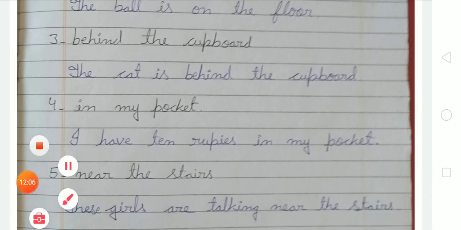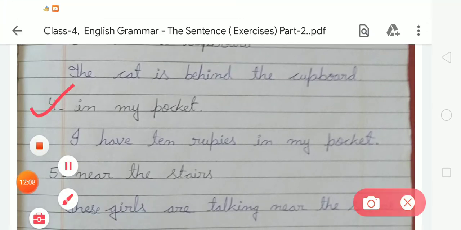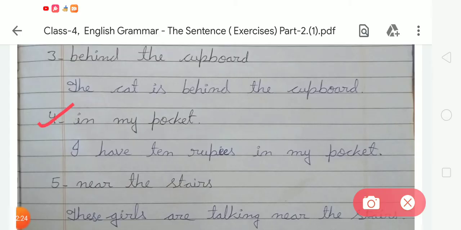Now the next phrase is in my pocket. So student, we have to add the words I have 10 rupees. I have 10 rupees in my pocket. In number 4, we have to write I have 10 rupees in my pocket.